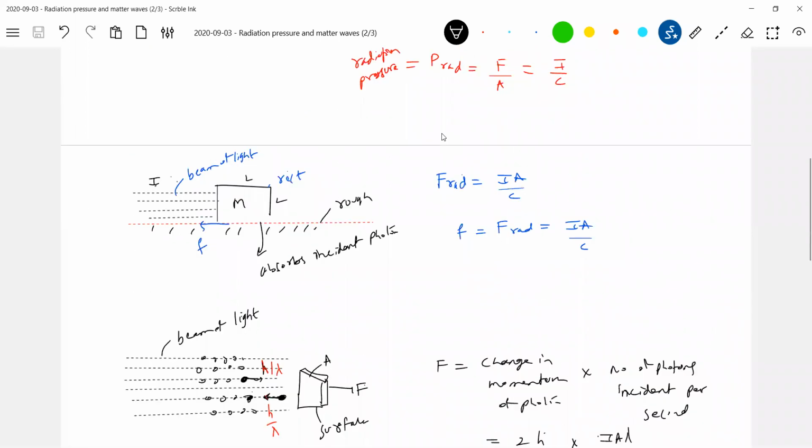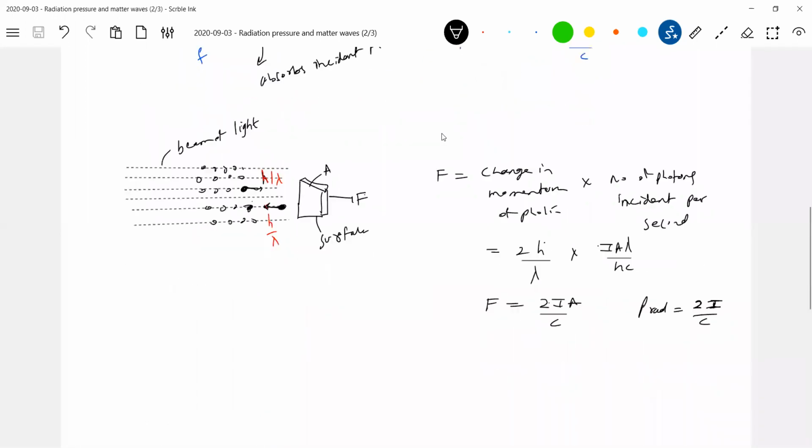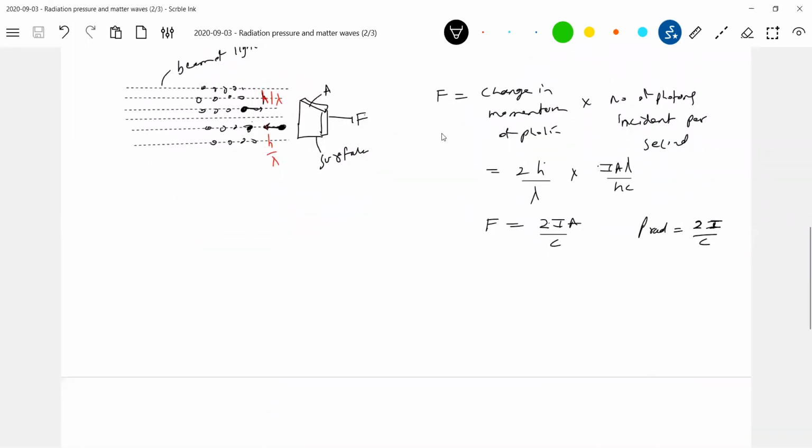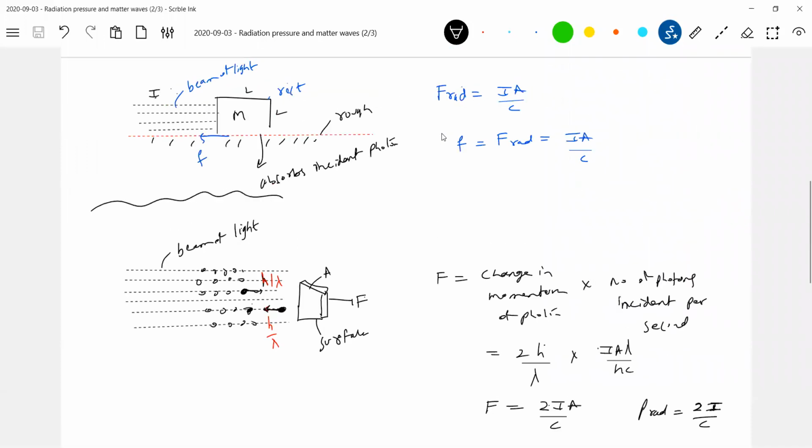Okay, this is about when incident light is absorbed or reflected. There's a pressure here. Now, what happens if a surface has both absorption and reflection? Because we'll never get an ideal reflector or ideal absorber. Partially it will be absorbed, partially reflected. This is a beam of light, reflected.